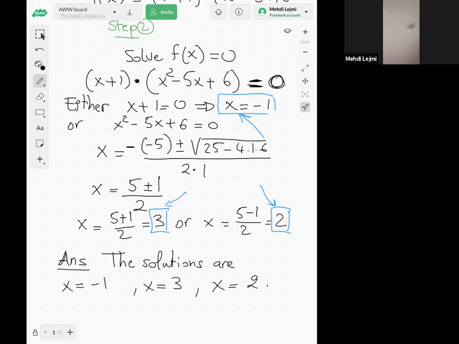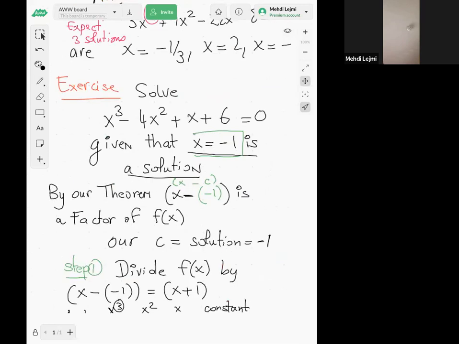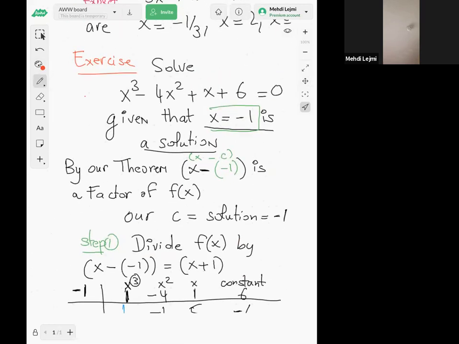Again, the starting point is we have to solve this equation, the x cubed minus 4x squared plus x plus 6 equals 0. So we cannot really factor, there's no common factor, or partial factoring.